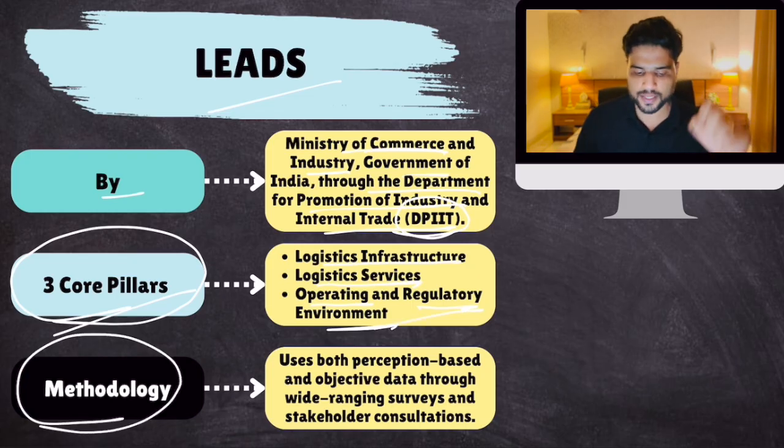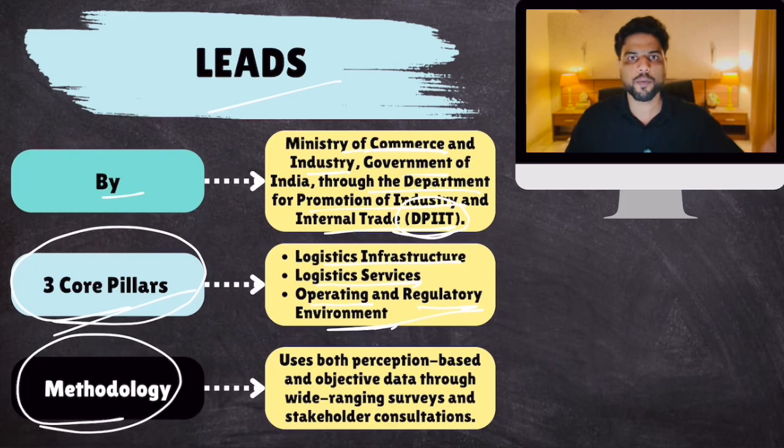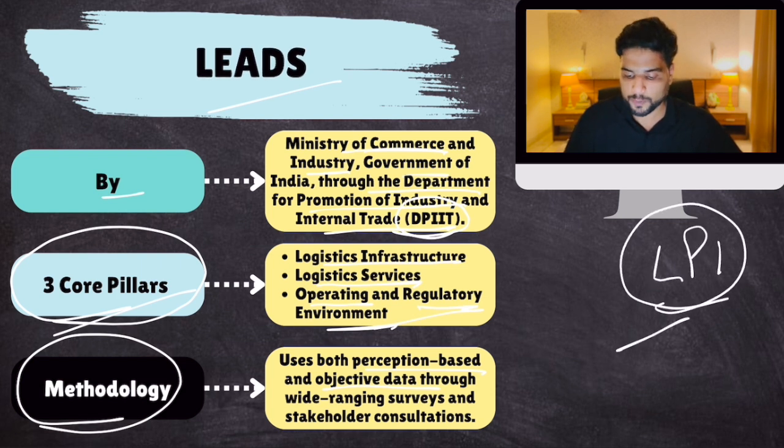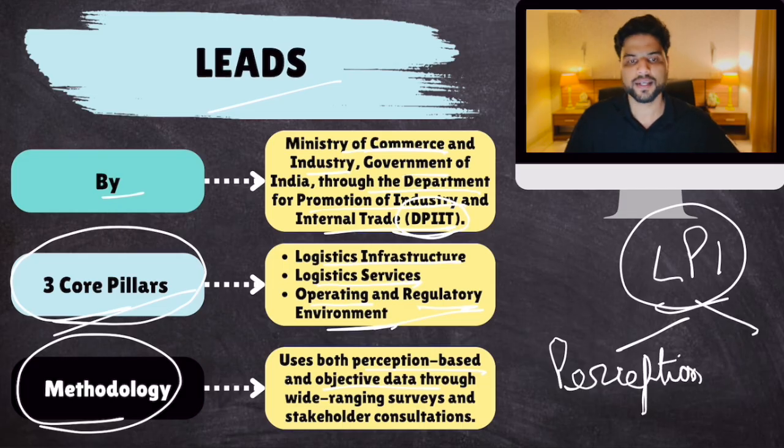Now, how do we gather the data? Like Logistics Performance Index of World Bank, we use perception-based data and also objective data. So it also has similar limitations as LPI. One is perception versus reality. And there is a problem of ranking landlocked states lower. But they have found a way out to solve this limitation of landlocked. We'll talk about it.